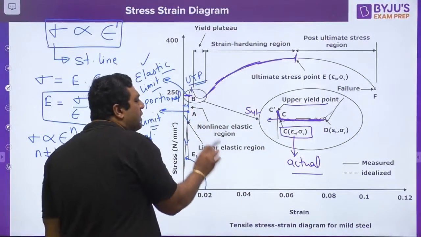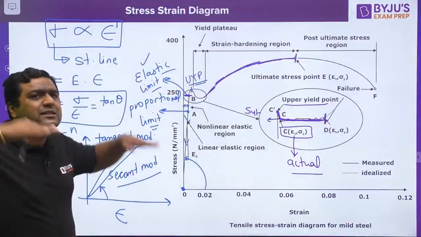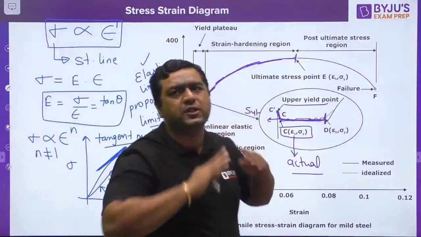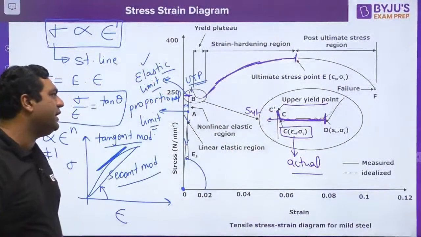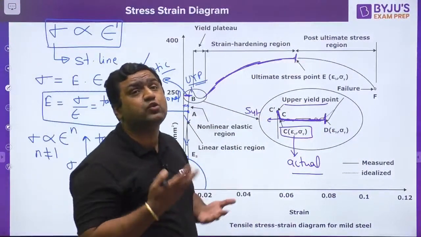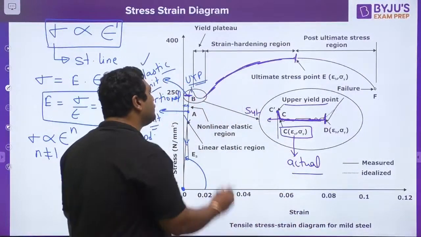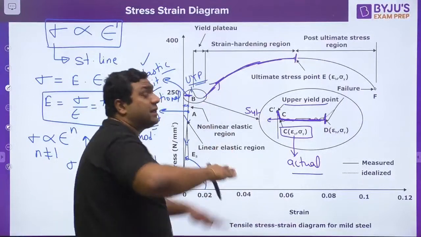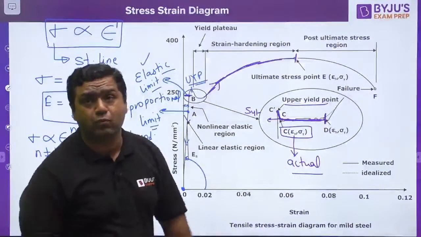But my dear, once you cross this point, what is going on? These dislocations are coming in the path of each other. When these dislocations come in the path of each other, the movement of dislocation is going to become very, very difficult. So you need to apply more and more force for their motion.